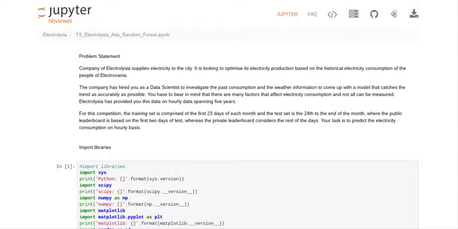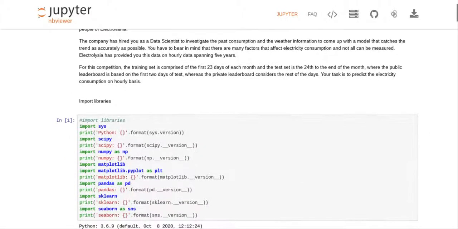Electrolysia has provided you with hourly data spanning 5 years. For this competition, the training set is comprised of the first 23 days of each month, and the test set is the 24th to the end of the month, where the public leaderboard is based on the first 2 days of test, whereas the private leaderboard considers the rest of the days. Your task is to predict the electricity consumption on an hourly basis. So that's your problem statement.